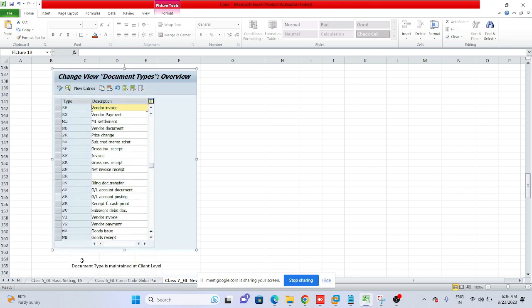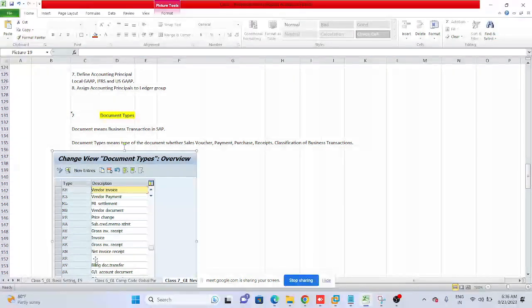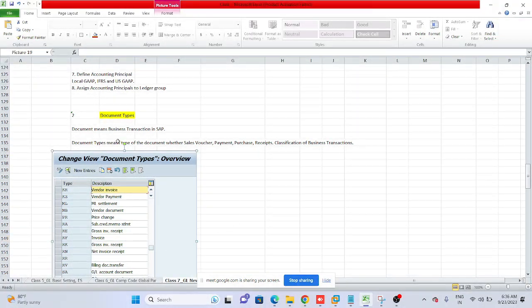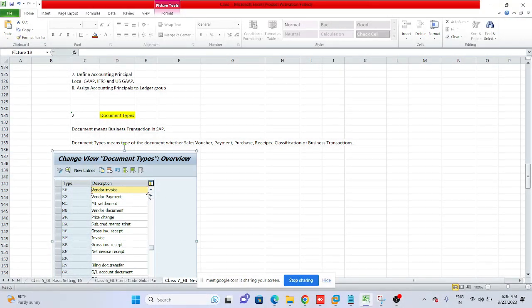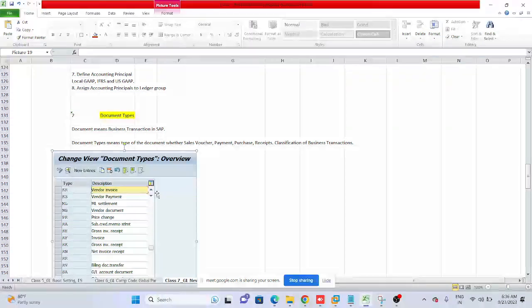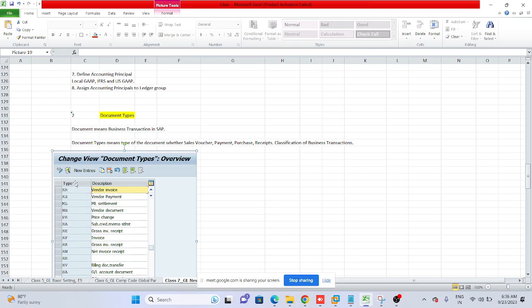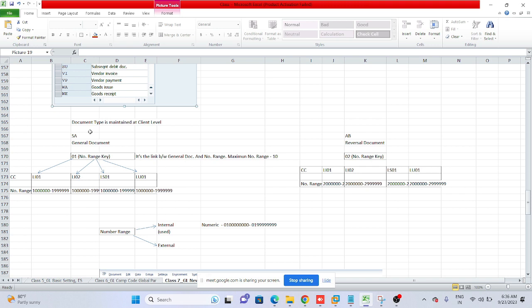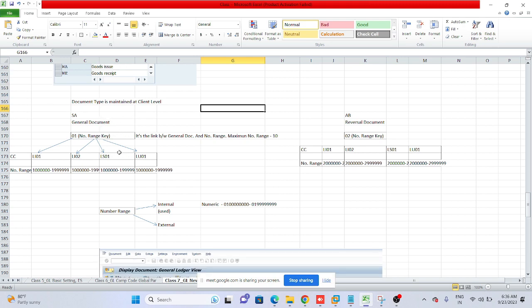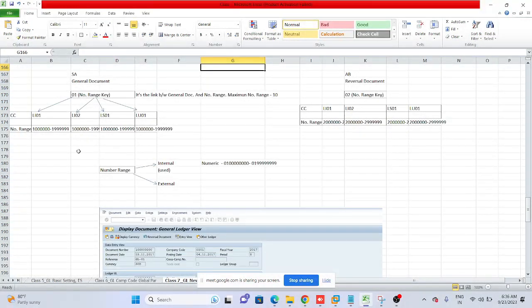And see, if anything is missing, then we can create our own document type also. We can have custom document types, any that are required as per the business requirement. To meet our business requirement, the consultant will create and configure this document type. Now, you see, document type is maintained at the client level. At client level, document type is created. Now you can see my screen.